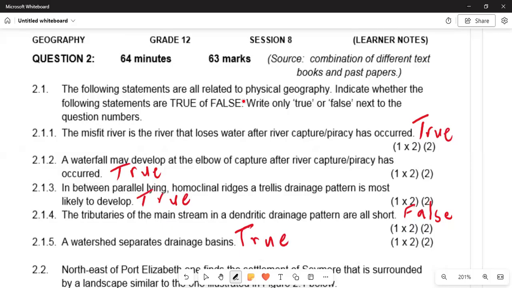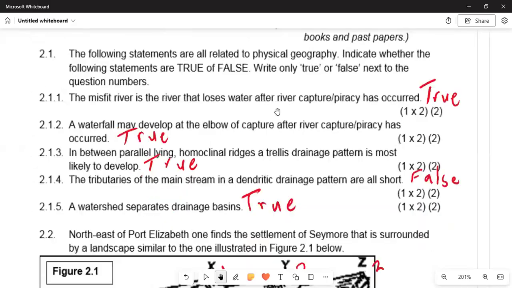In 2.1.4, the tributaries of the mainstream in the dendritic drainage pattern are all short. That is false. Some of them are long, they are not short. 2.1.5, a watershed separates the drainage basin. That is true. The drainage basin is separated by the watershed.